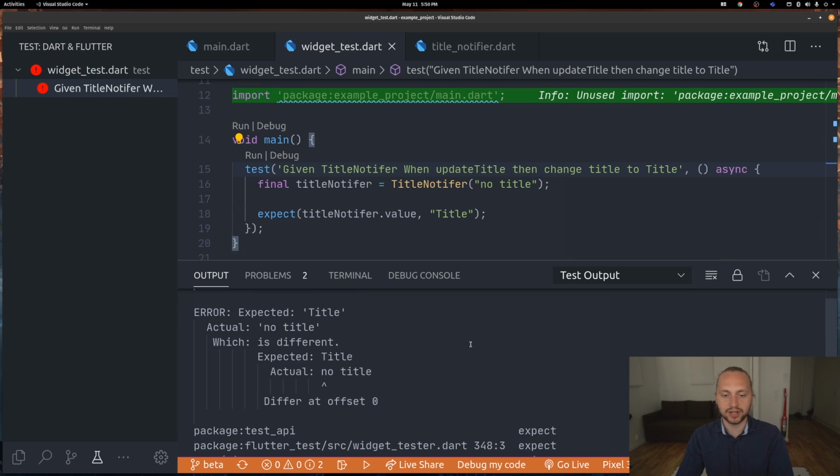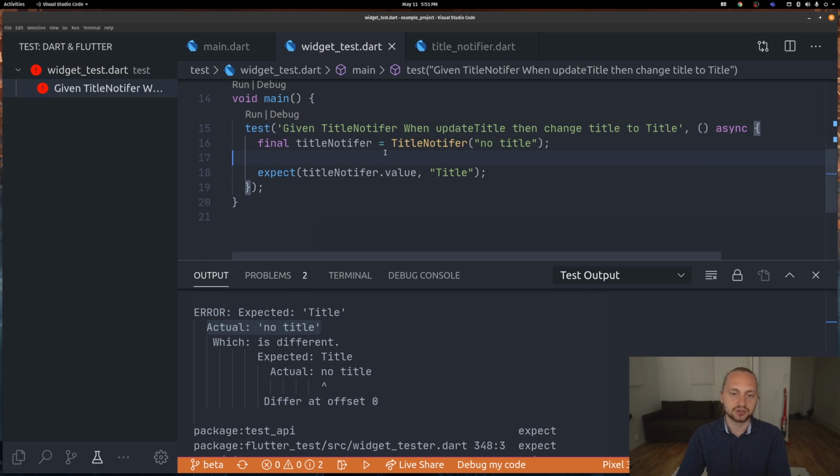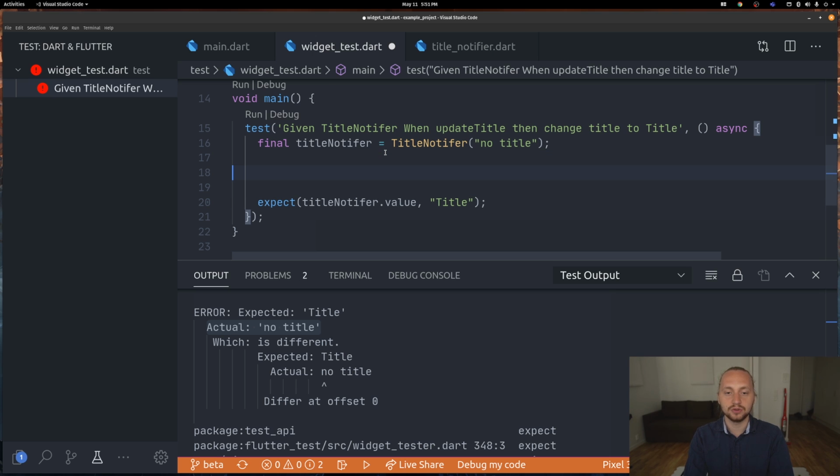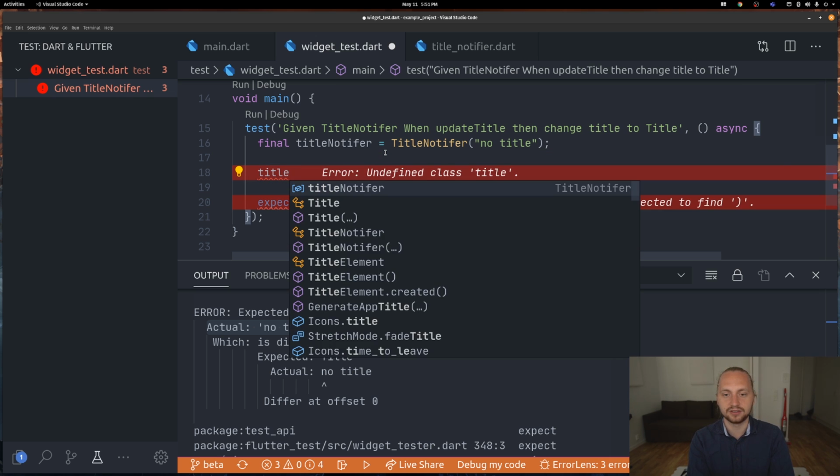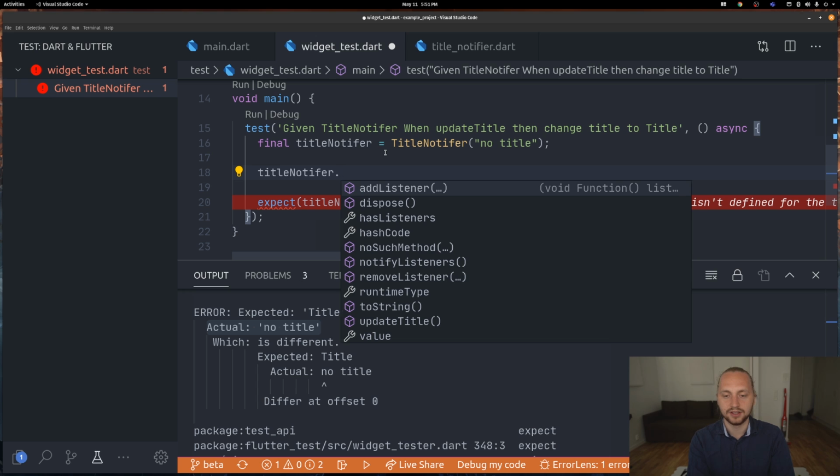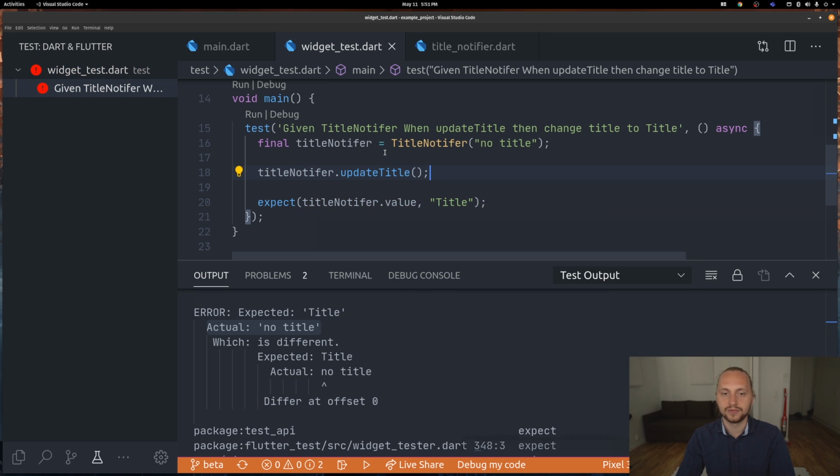So here we have the output. We can see that we expected a title, but we actually got a no title. That's because we didn't call the method. So let's call the method, which is title notifier dot update title. Now if we run this test, we should see that it passes.